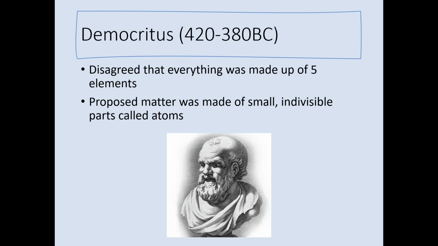Okay, so first off, we had Democritus. He was a Greek philosopher, and he was the first person to disagree with the idea that the entire universe was made up from the 5 natural elements, being earth, water, fire, air, and something they called ether. Instead, Democritus proposed that matter was made from small, indivisible parts that he called atomos, or atoms, and that's where we get our modern name from. Now, he said that these atomos could not be halved forever and eventually would not be able to get any smaller.